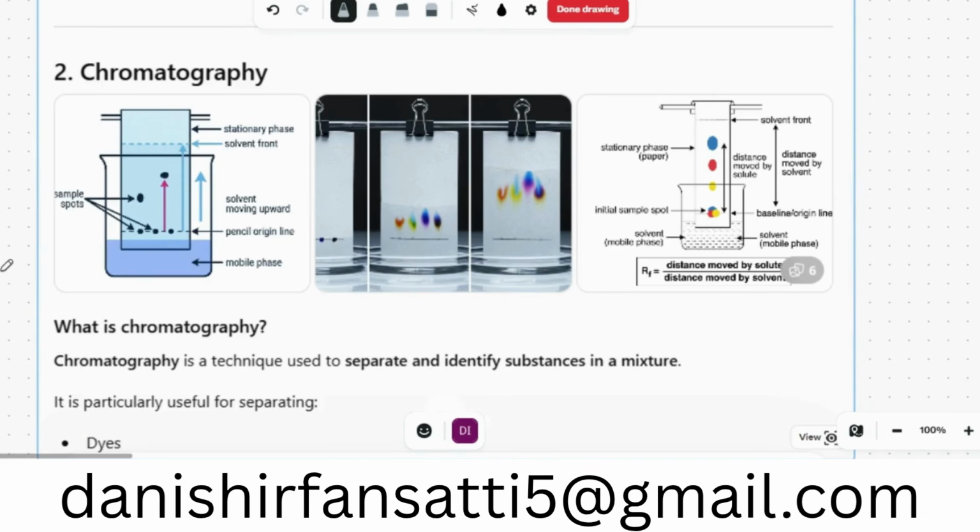Okay, chromatography: stationary phase, solvent. So we use a pencil to draw the origin line, and there are the samples. The samples will move upward due to their solubility with the paper, and that will determine which substance is more soluble and which is less soluble. We compare the distance moved by the solute to the distance covered by the solvent. This is the baseline. That is the solvent, the mobile phase.